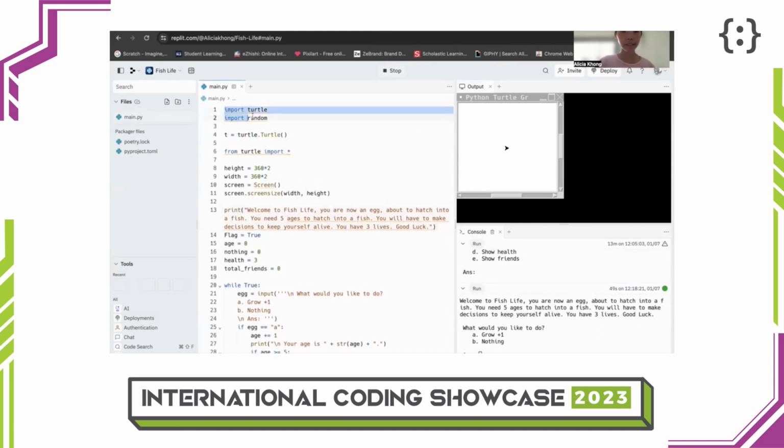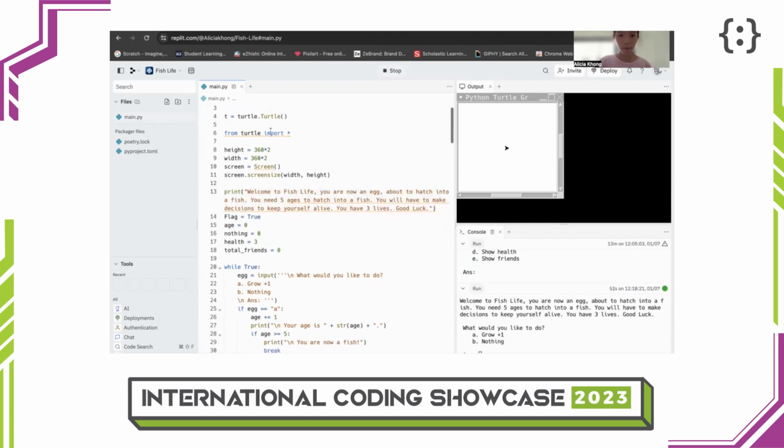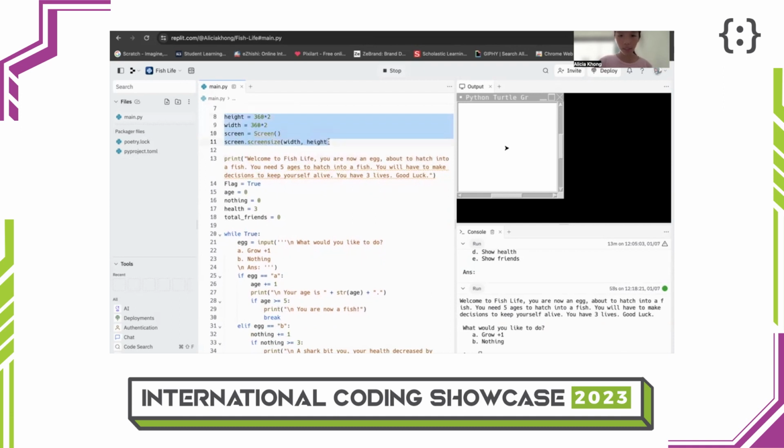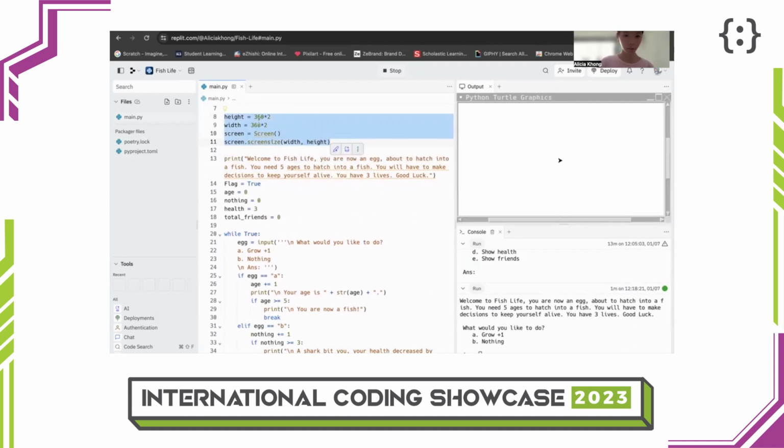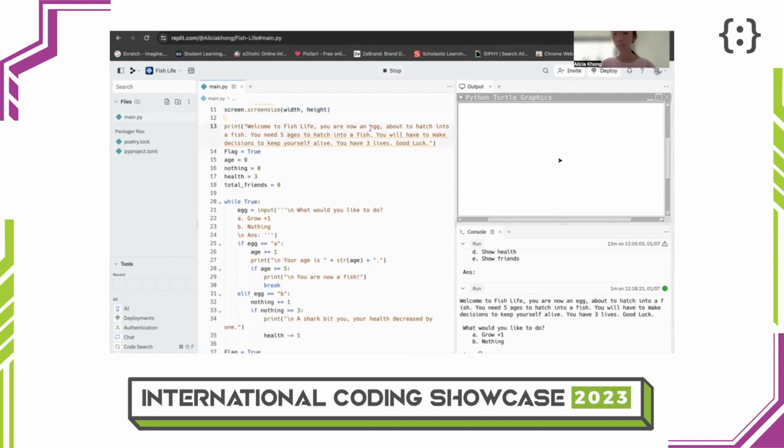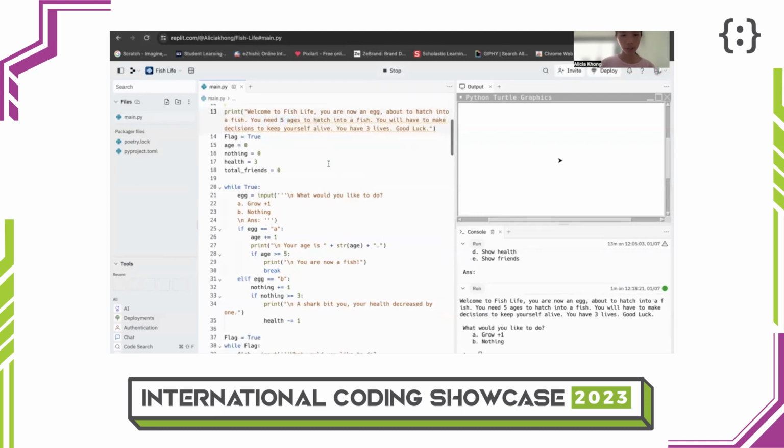First, I will import these two modules. Then I will call the turtle module T for short form. I will increase the size of the turtle screen using this code over here. So basically, in this fish life game, I will have 3 lives. And if I do anything wrong, my life will decrease by 1. And I will need 5 ages to hatch into a fish.